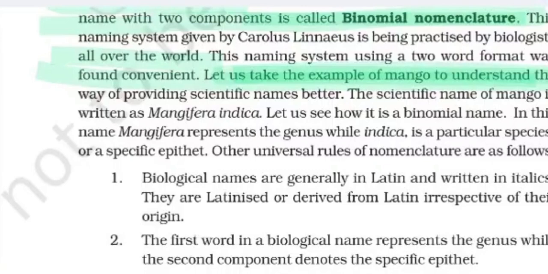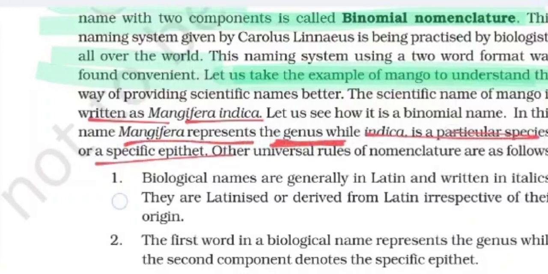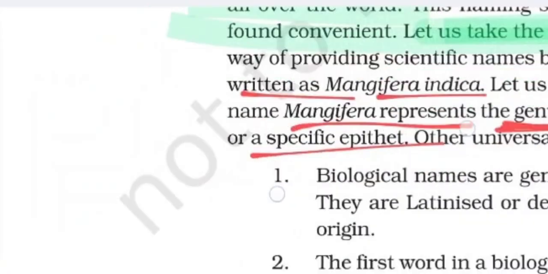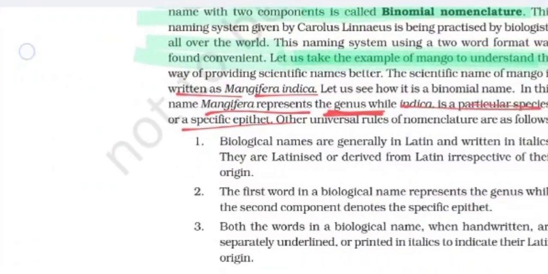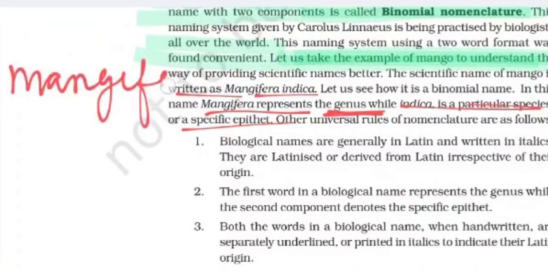To understand the way of providing scientific names better, the scientific name of mango is written as Mangifera indica. Let us see how it is a binomial name. In this name, Mangifera represents the genus and indica represents the species. So whenever we are writing scientific names, for mango we write Mangifera indica.